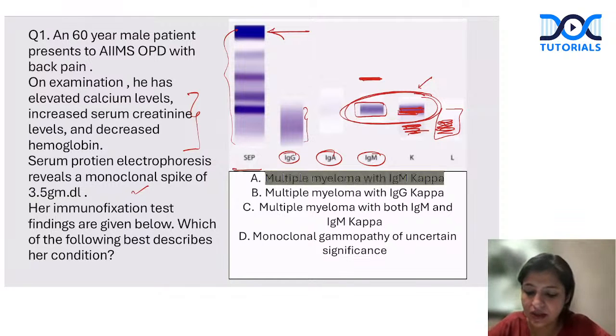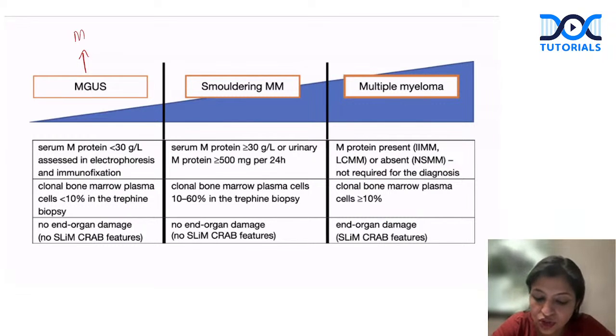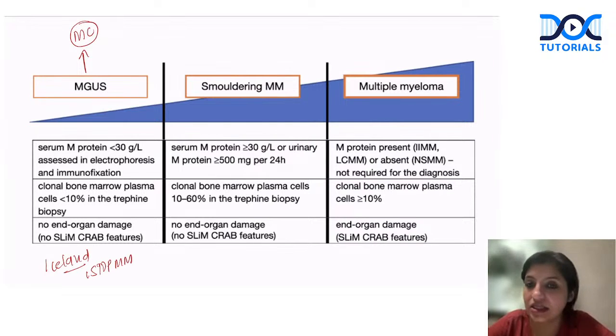Once you're very clear with this, we all know the criteria for MGUS, smoldering, and multiple myeloma. The point to be noted here is MGUS is monoclonal gammopathy of uncertain significance. This is the most common monoclonal gammopathy, and there is a study going on in Iceland called iStopMM, where they are screening all the elderly patients for multiple myeloma, to identify what percentage of the elderly have MGUS in them.